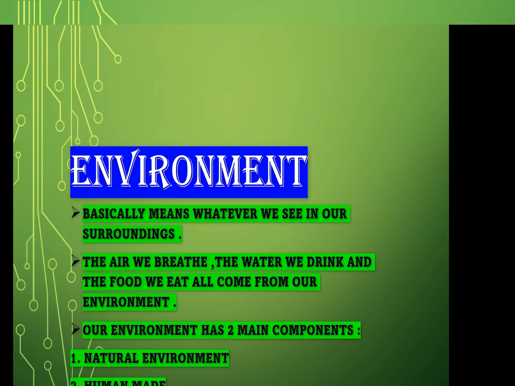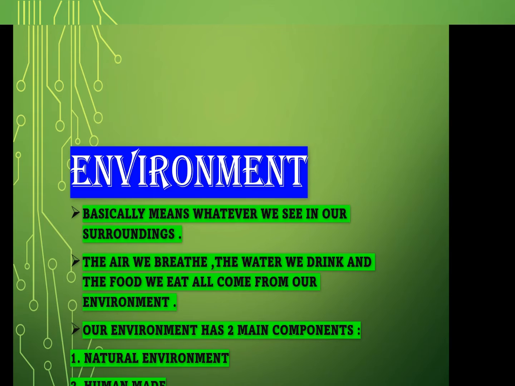So, environment means whatever we see in our surroundings. In surroundings, anything can be there. It can be a table and a chair and anything. Pencil, pen, book, eraser, anything it can be. Whatever we see in our surroundings is our environment. It means the air we breathe, the water we drink and the food we eat all comes from our environment.